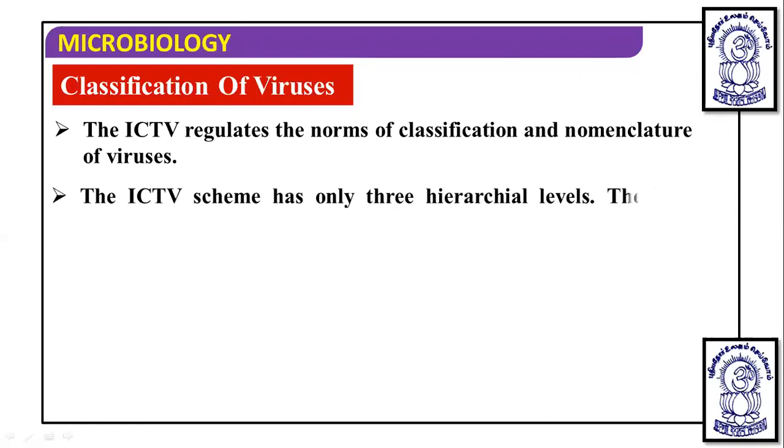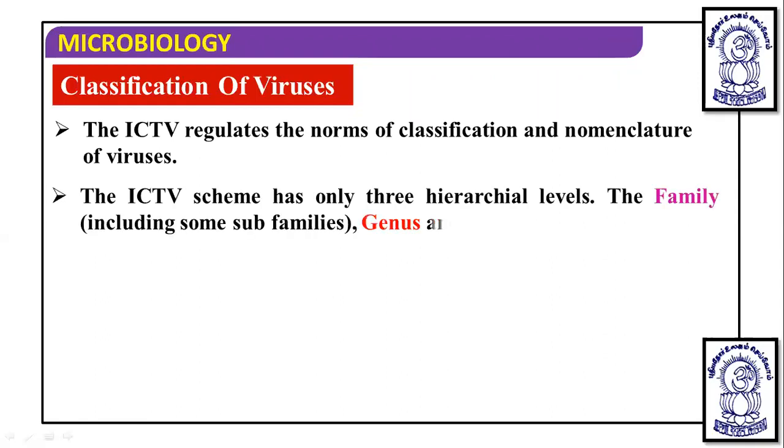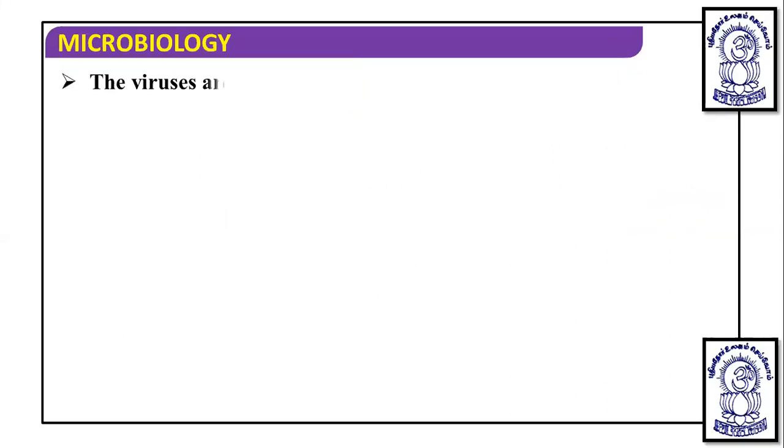The ICTV scheme has only three hierarchical levels: the family, including subfamily, the genus and the species. Means that if we want to classify viruses, we can get the family, genus, and species. The higher order categories are not found here. Viruses are named after the disease they cause.